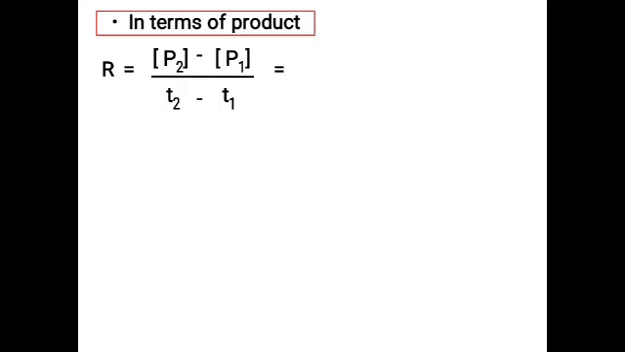Now this change we can write as delta also. So P2 minus P1 you can write as delta P divided by delta T. In the case of the rate of the reaction of the product, remember the product concentration is increasing with respect to time. So the P2 value will always be higher compared to the P1 value. When you take the difference, you will get a positive value.